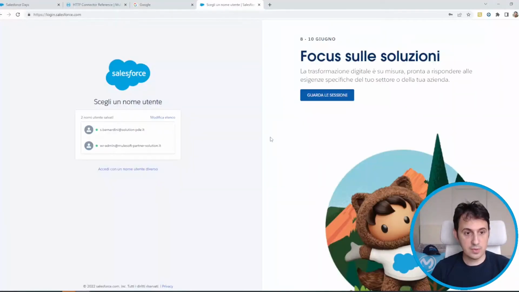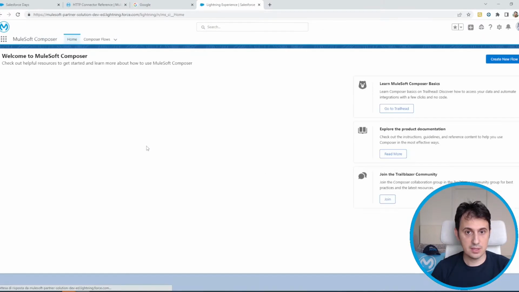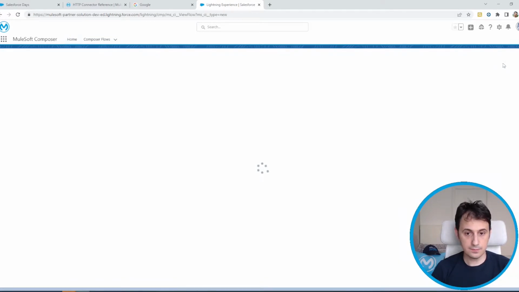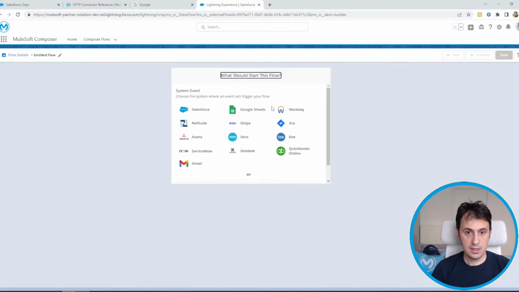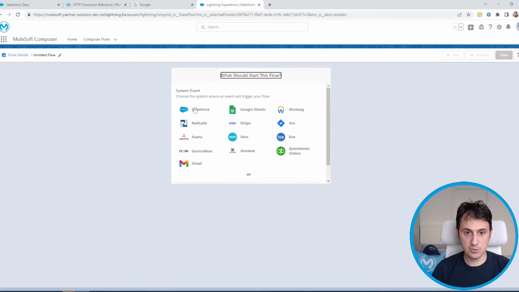Okay, first we enter a Salesforce organization with Salesforce Composer enabled. Okay, this is my organization with the MuleSoft Composer enabled. I can just create a new flow. Okay. As I said before, I want to start with Salesforce with a trigger on the contact, on a new contact.